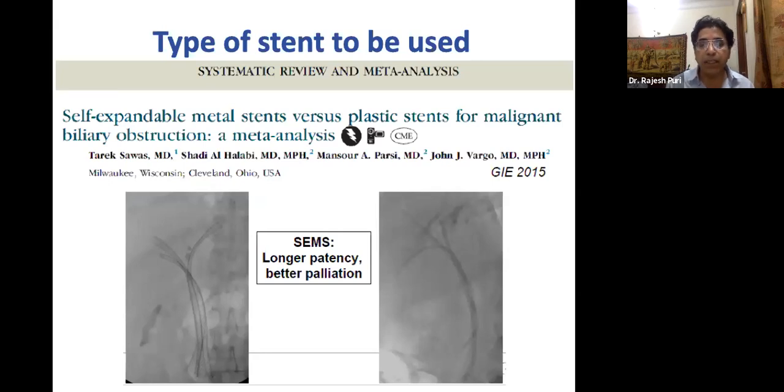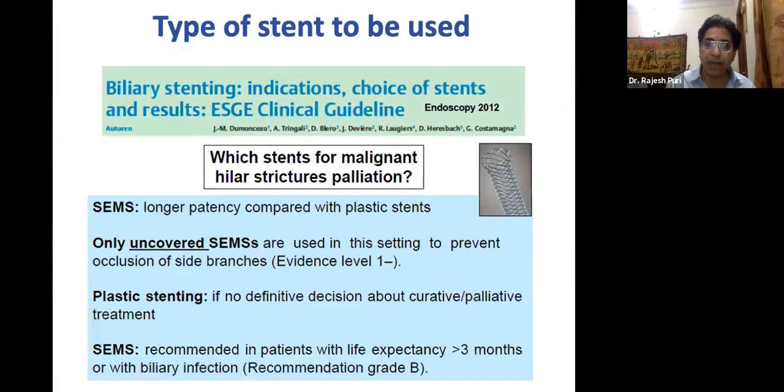I think the plastic stent should be avoided in hilar obstruction, and this is a meta-analysis which shows SEMS is better in comparison to the plastic stent. SEMS has a longer patency. Only uncovered SEMS are important.